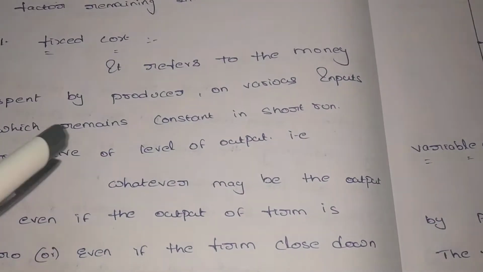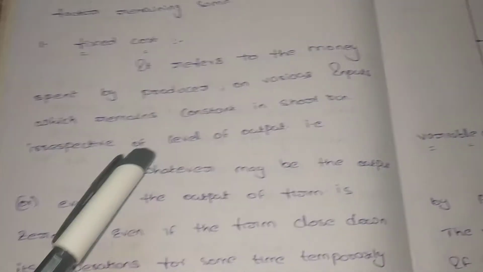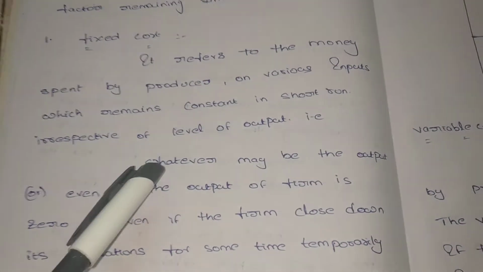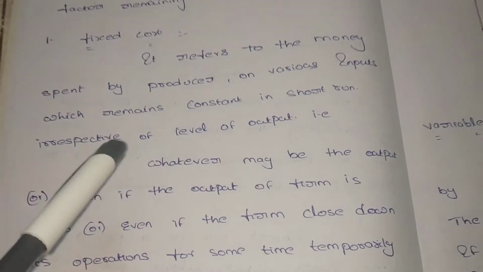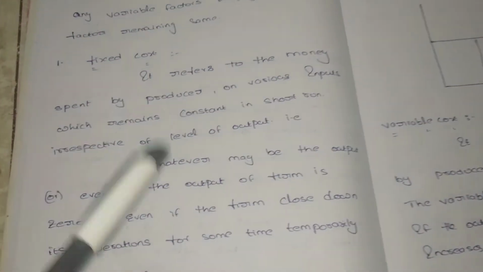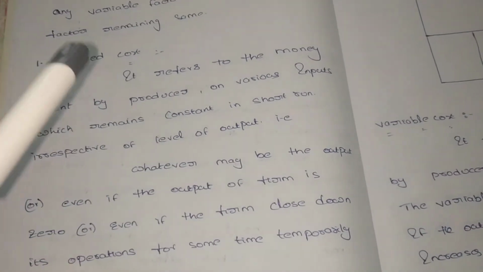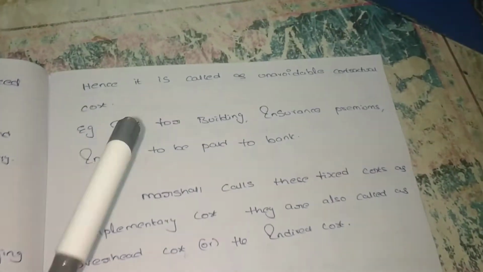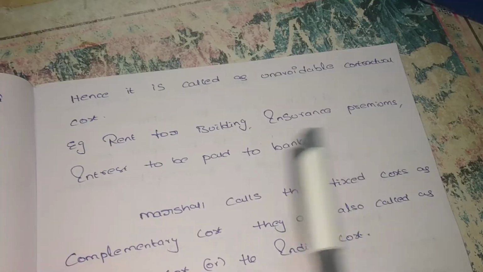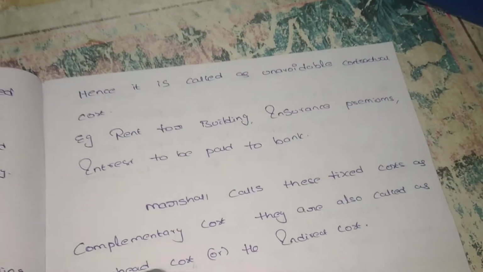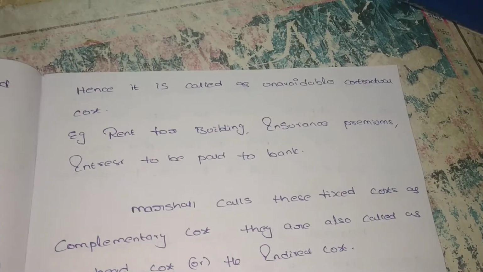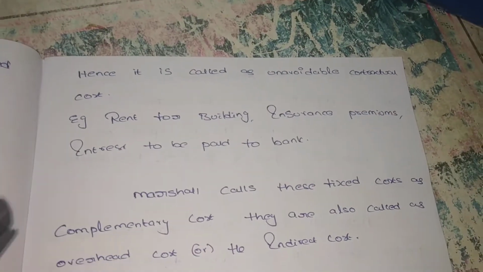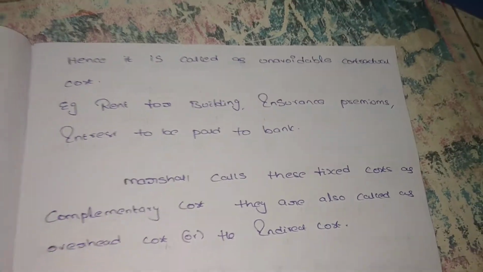What is fixed cost? Fixed cost is one type of cost. Whether the company produces the goods or not, we have to pay the cost. The cost is borne by the producer. Examples: rent for the building, insurance premiums, interest to be paid to the bank. We have to pay interest to the bank whether we produce the goods or not. We have to pay the rent, the insurance, and the interest.